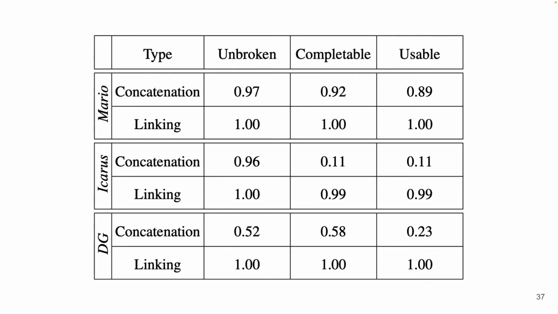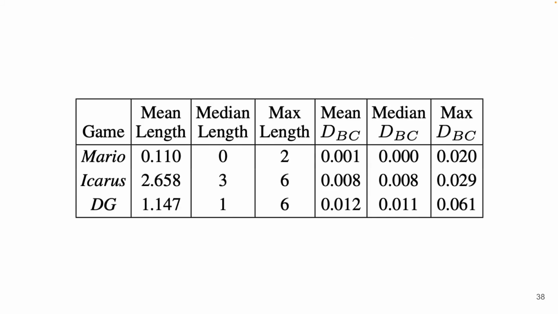A question you may have is, how do these links affect the levels? We assess this in 2 ways. First, we examine the length of the linkers found. For Mario, we find that the average length is 0.110, with a median of 0 and a max of 2. For Icarus, the average length is just under 3, with a median of 3 and a max of 6. Finally, for Dungeongrams, we find that the mean length is in between Mario and Icarus, but the max is still 6.